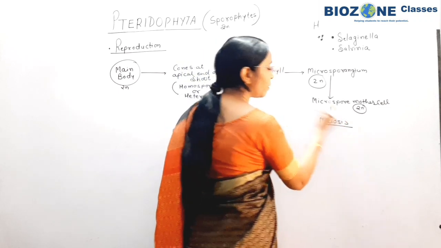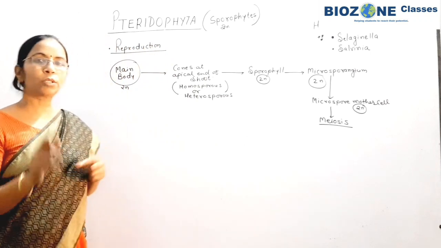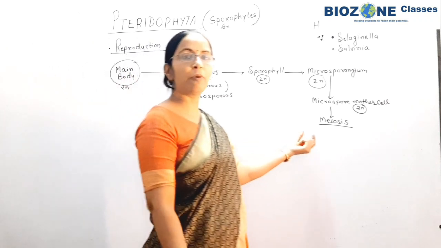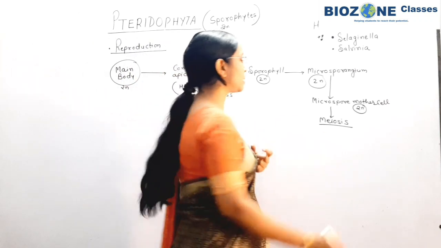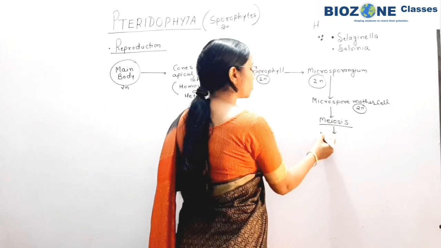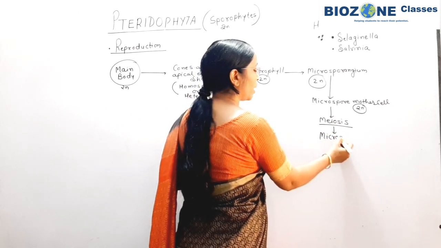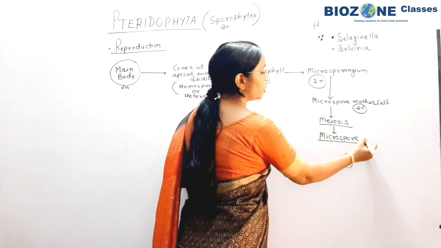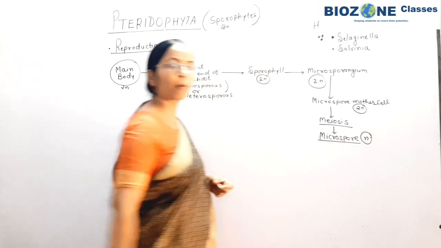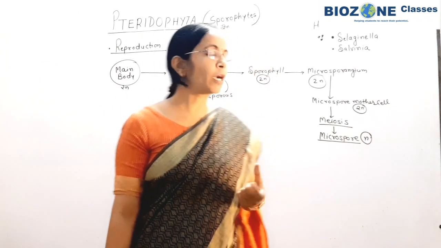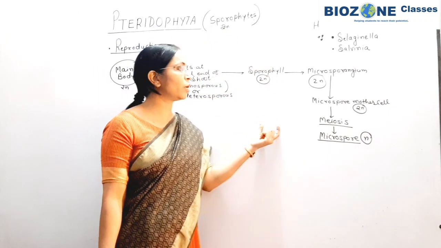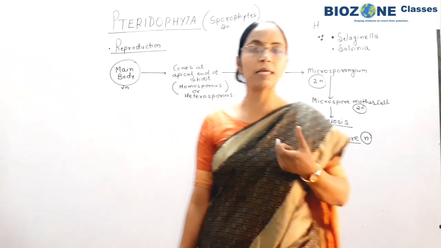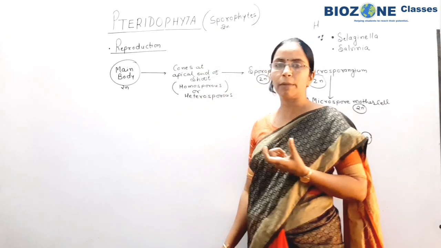Here you remember, when the parents are diploid, meiosis division takes place at the time of gamete formation, because gametes are haploid, and this meiosis will lead to the formation of microspores. Because of meiosis division, microspores are haploid in nature. This part you remember, because one or two years questions are asked in terms of chromosome number.